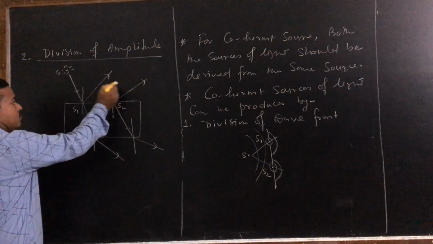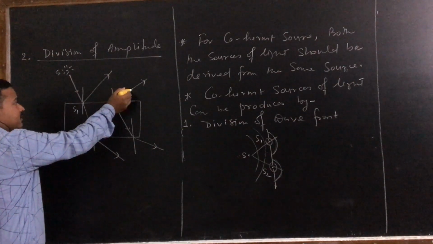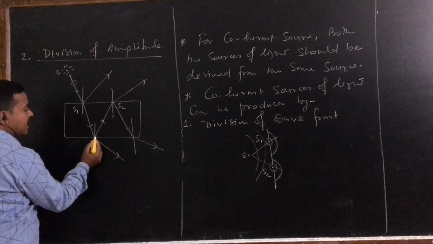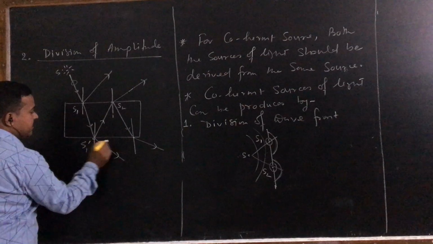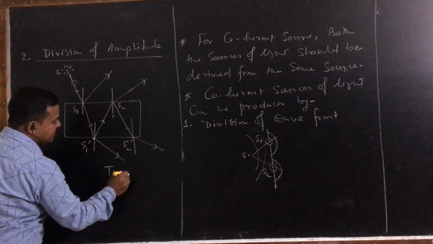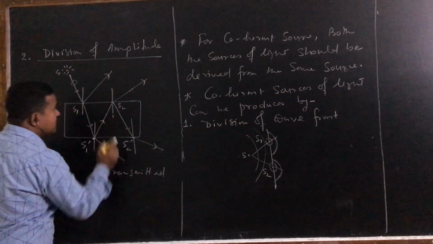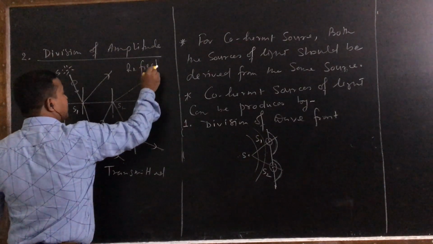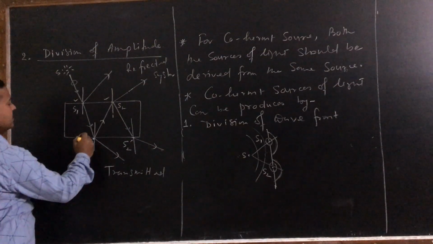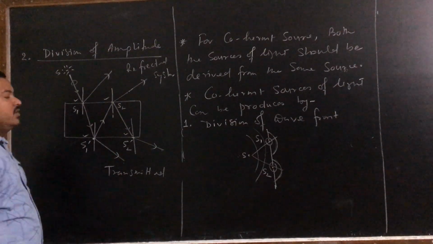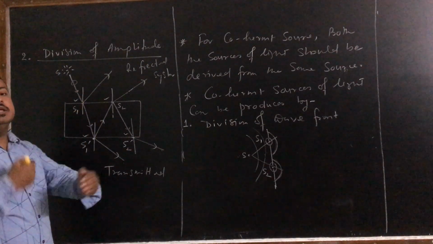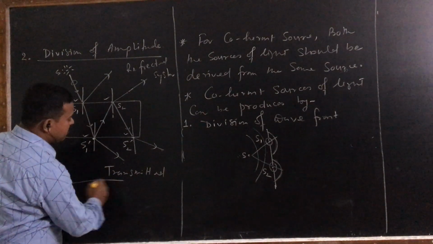So the intensity of these two lights, the amplitude of these two lights, is different from here. So the total intensity divides into this and this. So here also these two points, say S1 dash and S2 dash, act as what? Coherent sources for this transmitted system. This is the transmitted system, and this is the reflected system. Okay. So these two are called coherent sources, as well as these two are also coherent sources. So here these two sources are derived by what? Dividing the intensity, dividing the amplitudes. Okay. So this is all about coherent sources.